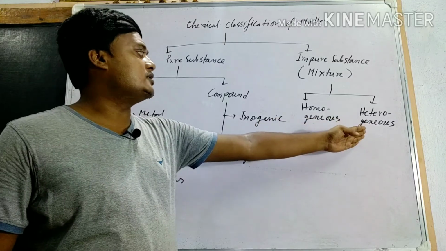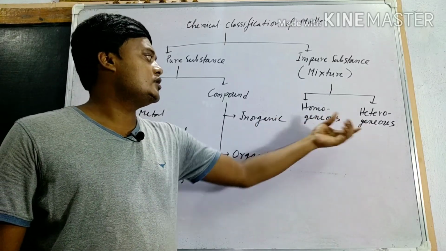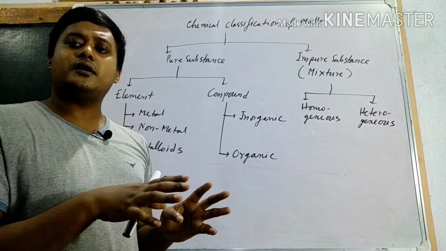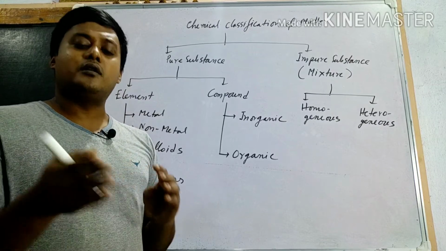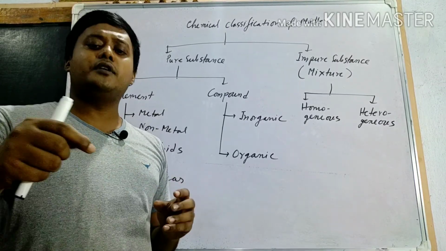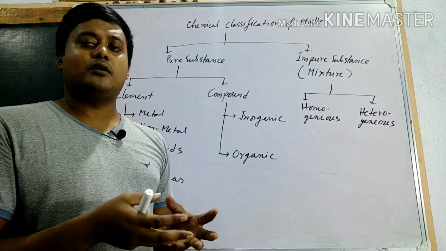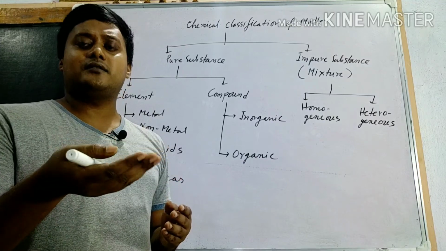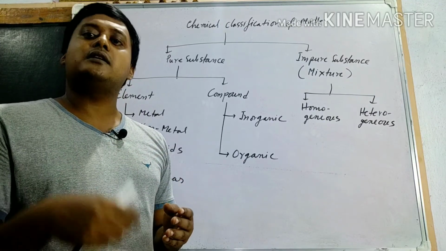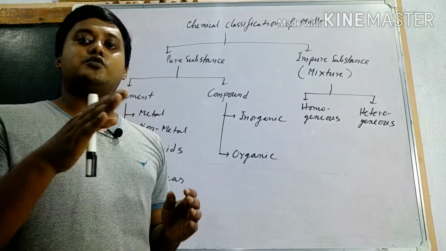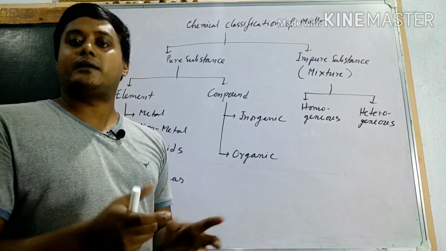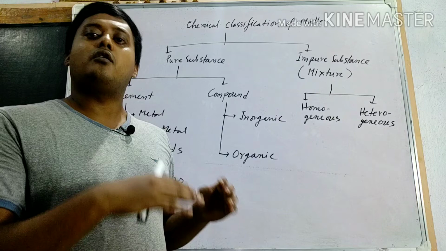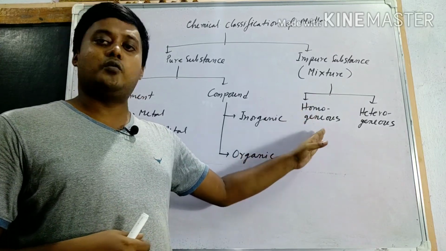Now there are 2 types of mixture, homogeneous and heterogeneous. In a homogeneous mixture, the constituents are uniformly distributed throughout the mixture and the composition also remains the same throughout. If we dissolve 1 spoon of sugar in 1 glass of water, then it is a homogeneous mixture. Why? If we take the solution from any part of the glass, it tastes equally sweet, that means the sugar is uniformly mixed throughout the water. So uniform distribution and uniform composition is the characteristic of a homogeneous mixture.